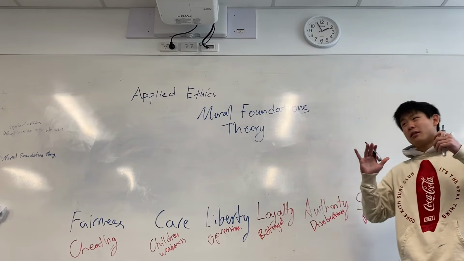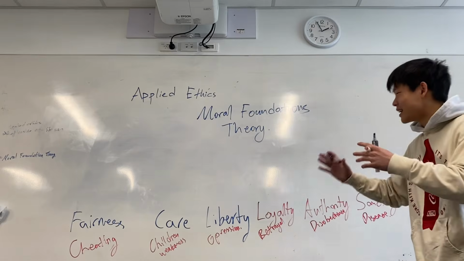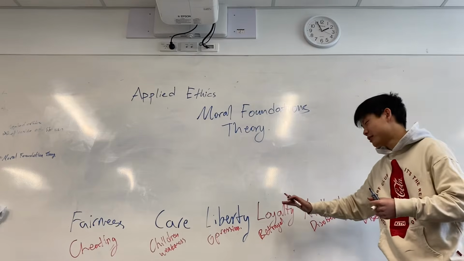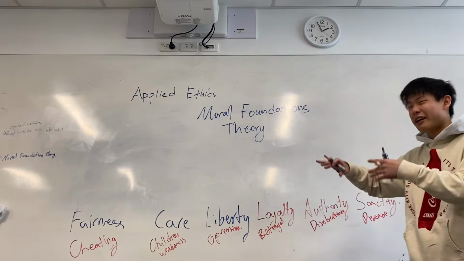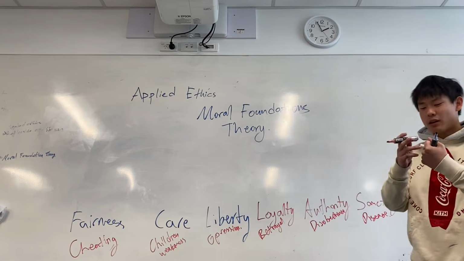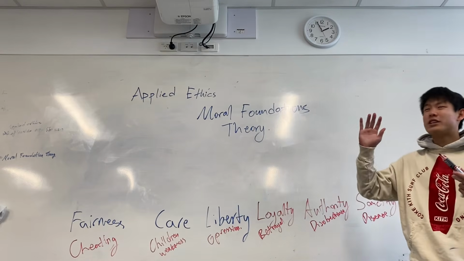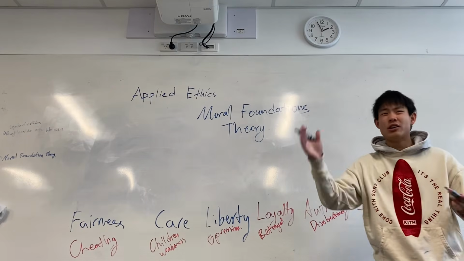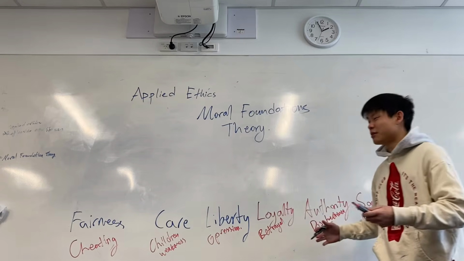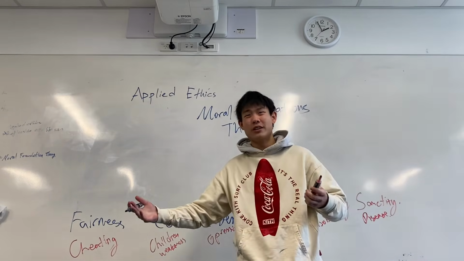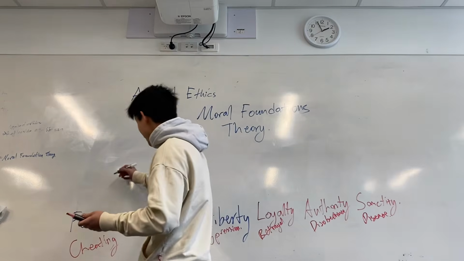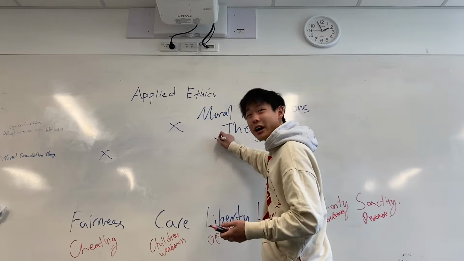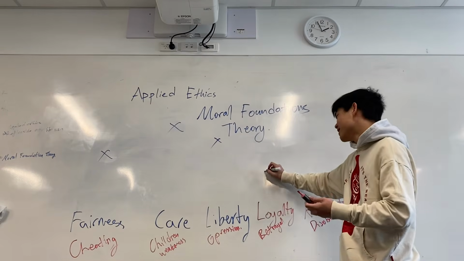Now, different people, everybody has some degree of, like, everyone cares about all of these, right? But to different degrees. And what's important is figuring out what each group cares about, right? A very good example is this kind of conservative and progressive divide, right? So for example, a progressive person in the United States might value fairness pretty high, right? Care, probably very high. Liberty, very high, right? But then loyalty, it's like, yeah, it's all right.